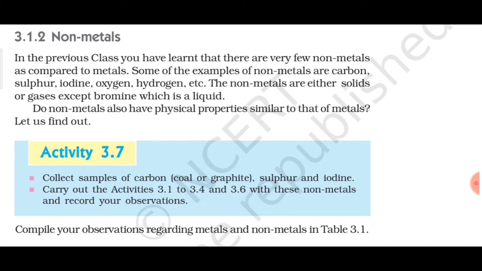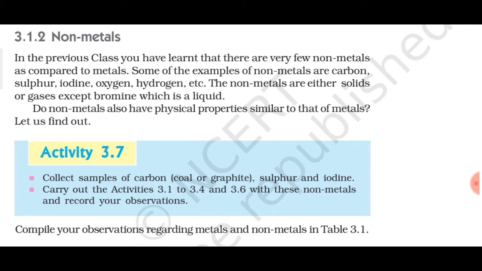Do non-metals also have physical properties similar to that of metals? Let us find out. We have discussed a lot of properties in previous classes, and those properties are related to metals. For example, sonority, then conductors, that metals are good conductors of heat and electricity. Apart from that, malleability and ductility are also very important properties. Then metallic luster, which is having a shining surface and all. So we have discussed a lot of properties related to metals. Then you have to find out whether these physical properties are also shown by non-metals. So that is what you have to do.